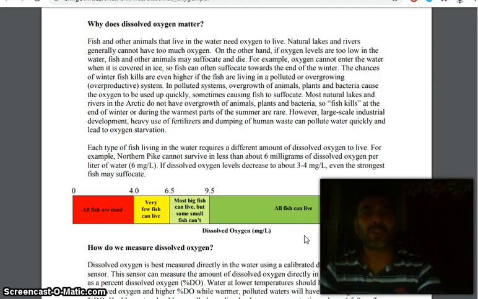Each type of fish living in the water requires a different amount of dissolved oxygen to live. For example, northern pike cannot survive in less than about 6 milligrams of dissolved oxygen per liter of water. If dissolved oxygen level decreases to about 3 to 4 milligrams per liter, even the strongest fish may suffocate.